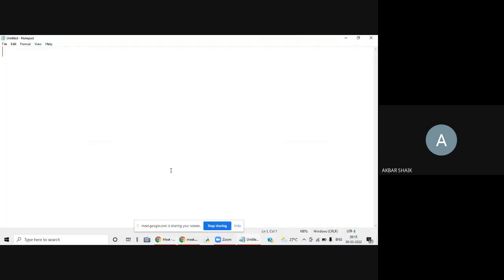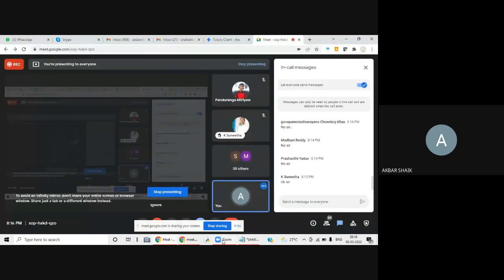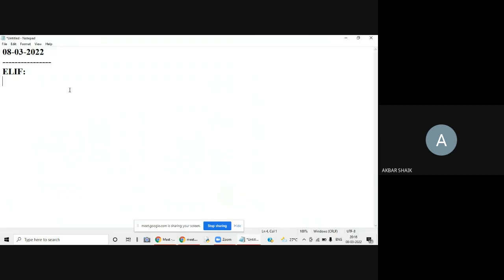Okay. So we'll continue with the control structures we discussed in yesterday's class. We've seen some examples for nested if. Now I want to go for some other examples. So that is the elif statement. I want to go with elif. Very simple. What is meant by elif? Elif is nothing but, we are going to have multiple conditions here. Multiple conditions will be there, like we are going to check for condition 1.